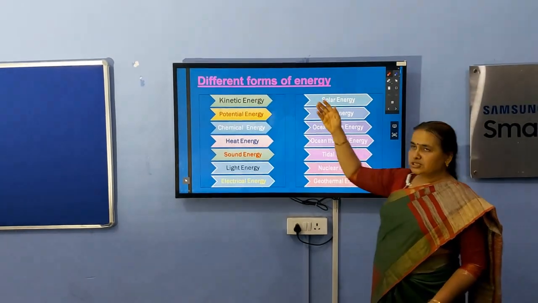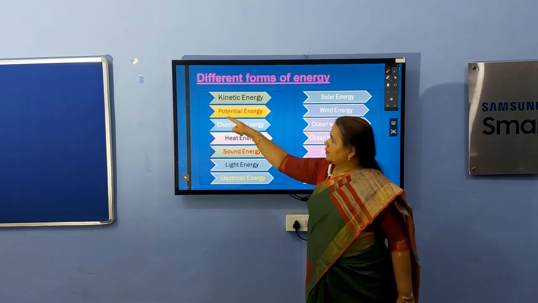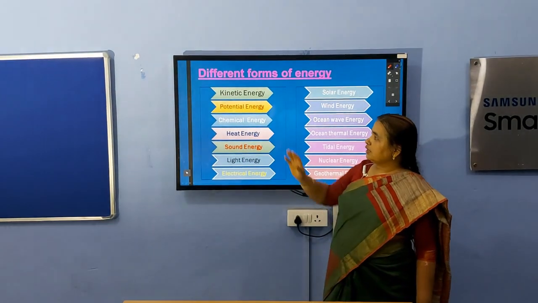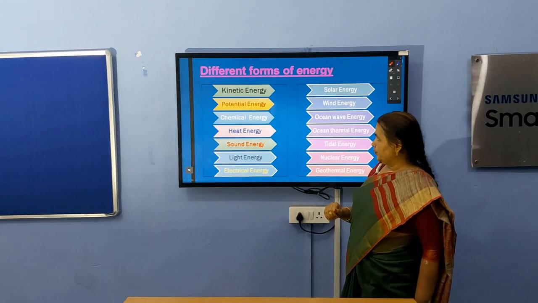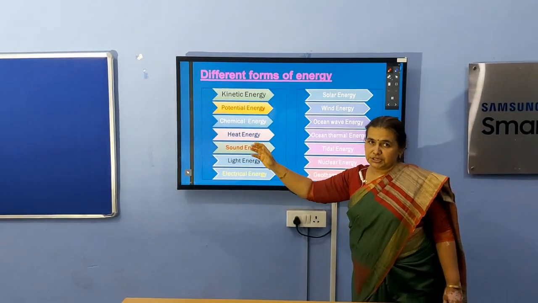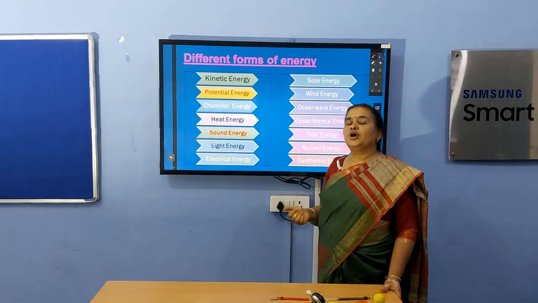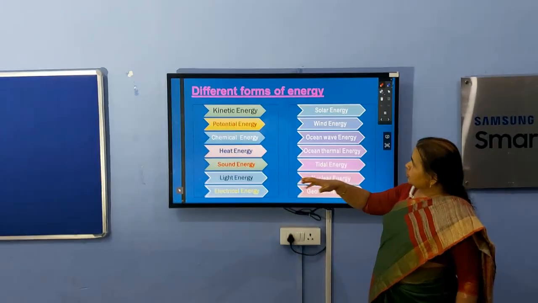See the list of types of energy. These two are mechanical energy, and we have to study mechanical energy, that is kinetic and potential energy, in detail. Rest all other energies, some are renewable and some are non-renewable. These energies, let us talk about solar energy.